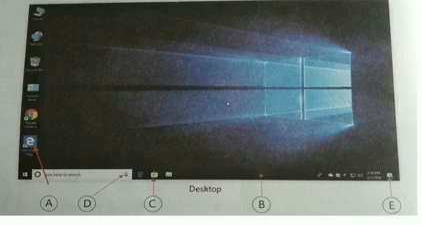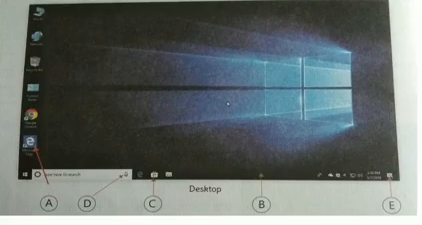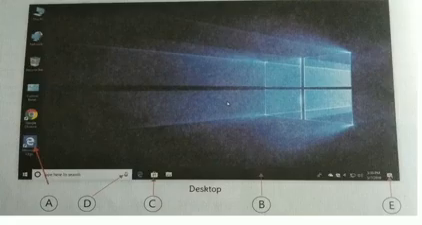E. Action Center. The Action Center is located on the right corner of the taskbar. It helps you access quick settings and shows you different types of notifications.